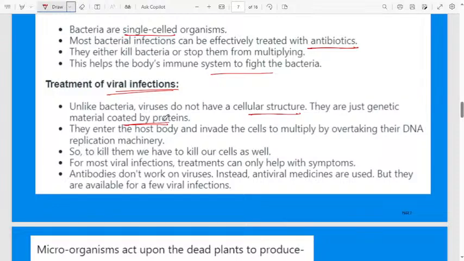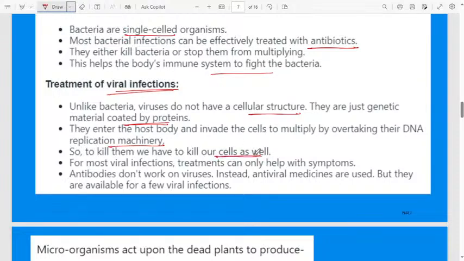They enter the host body and invade the cell to multiply by overtaking its DNA replication machinery. What will happen? That genetic material coated by protein is a virus, otherwise called a viral infection. Once it enters the body, the genetic material starts multiplying rapidly. So to kill them we have to kill our cell walls.